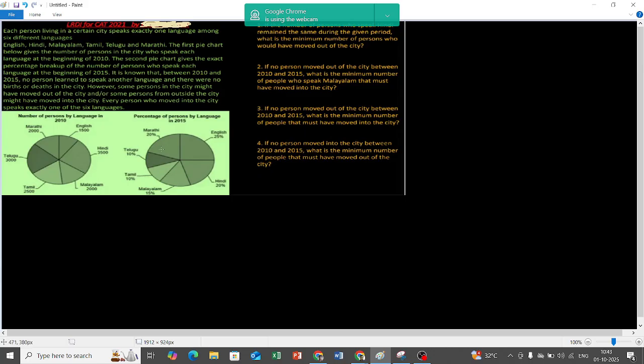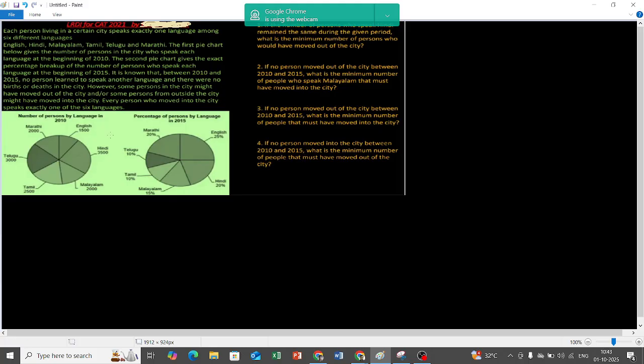When people are moving into the city, that means they're moving from outside into the city from other cities. And when people are moving out from the city, that means they're moving from this city to some other city. So what is the information we got? We got that between 2010 to 2015 there were no births or deaths. No person learned to speak any other language. So whatever languages a particular set of people spoke in 2010, that same set of people spoke the same set of languages in 2015.